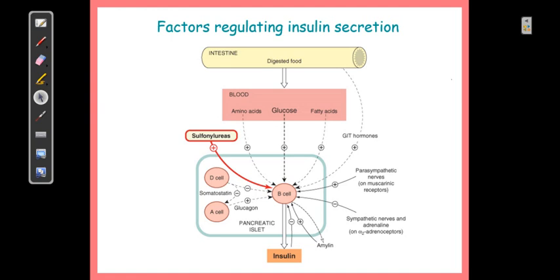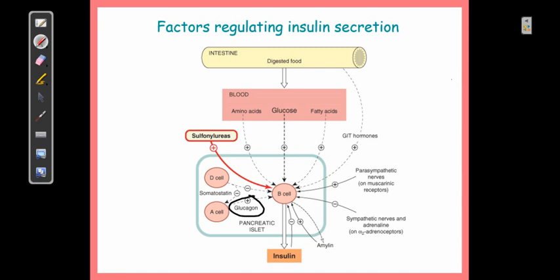You know that there are some physiological antagonists also in the case of glucose homeostasis. In that case glucagon is the one which produces the exact opposite action of what insulin does.